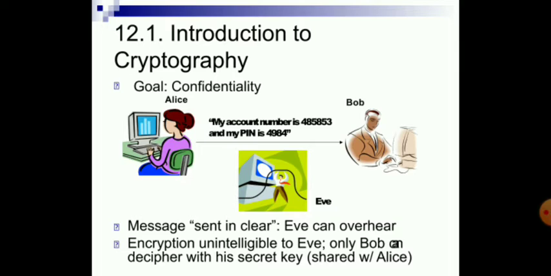Introduction to cryptography. The main goal of cryptography is confidentiality, to share some information in a confidential way from the sender to the receiver. There should be some secure path, or some security should be provided. Encryption gives unintelligible text to Eve. Only Bob can decipher it with his secret key, shared with Alice.